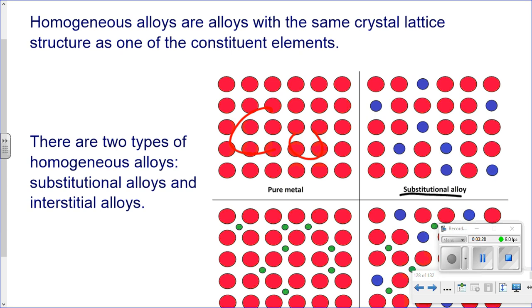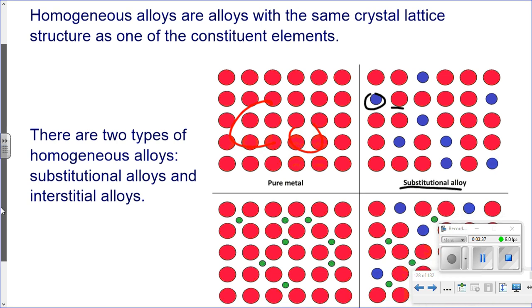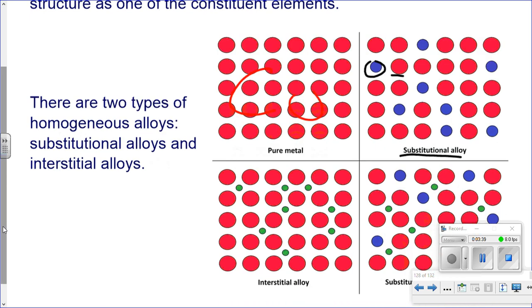Notice the blue is slightly smaller than the red. This causes a strengthening or perhaps a different coloring. If the red one's copper, this might be zinc, which is actually just slightly smaller than copper. So that's called a substitutional alloy.